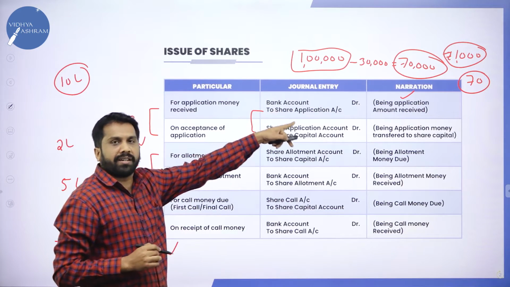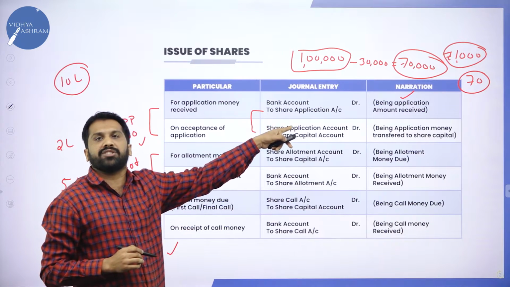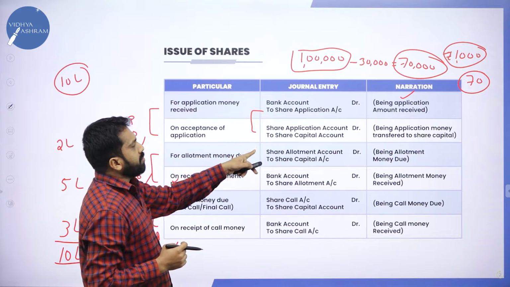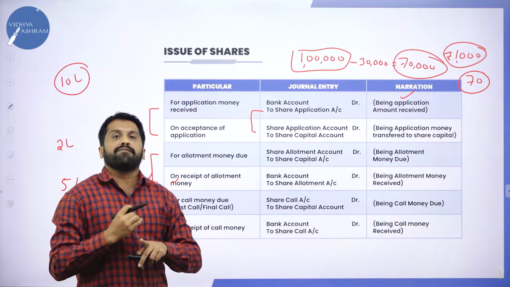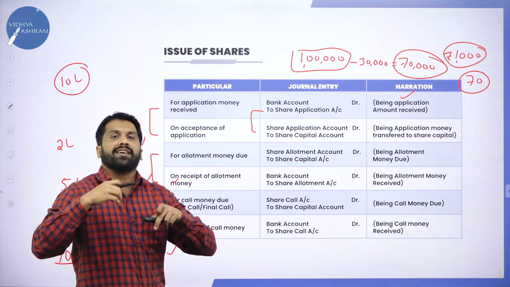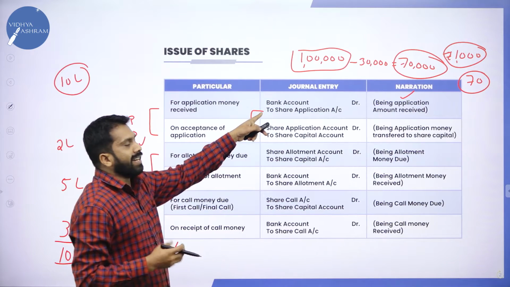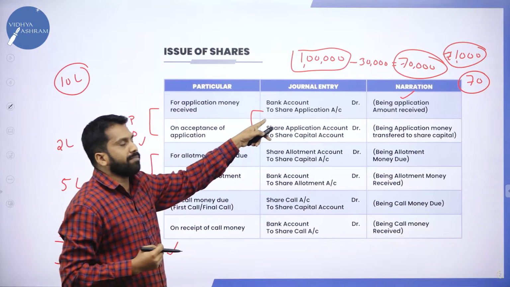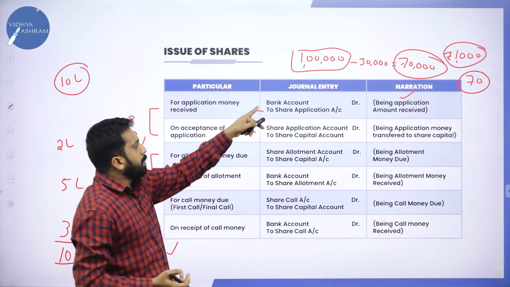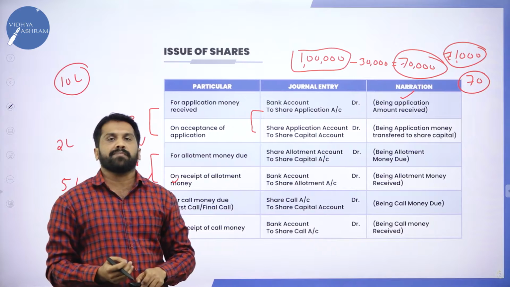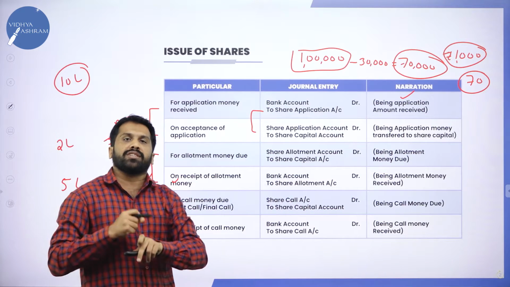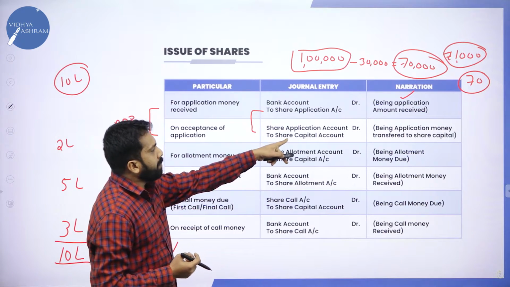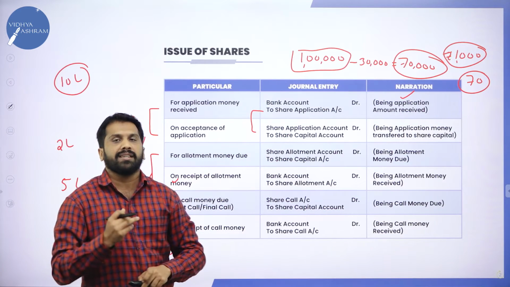Bank account debited to share application account. Second one, share application to share capital. First thing is what? If you are a company, you will collect money from the public. So bank account debited, share application credited. Bank to share application. After collecting the application money, that will be transferred to where? Capital. Share application account debited to share capital.